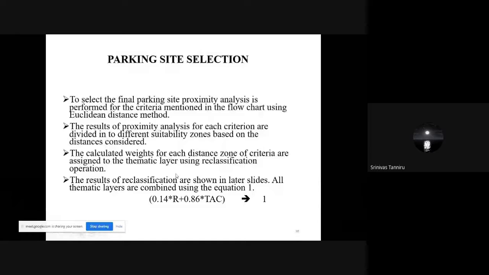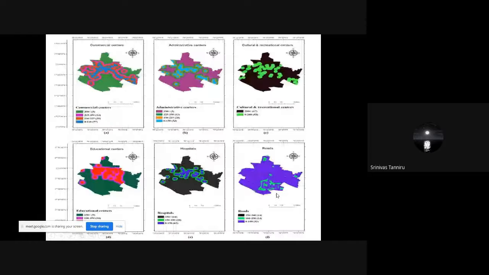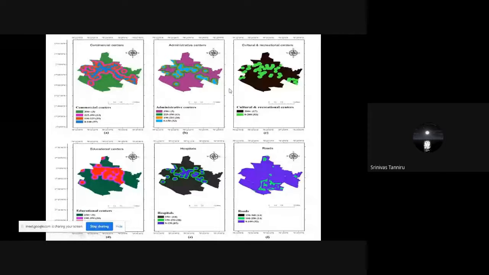So, in the end, to combine all these maps, we have used this mathematical equation again in the GIS framework to finally generate a suitability index map. These are the different maps we have created for each criterion: commercial center, administrative center, and so on. And these are all Euclidean distance maps.